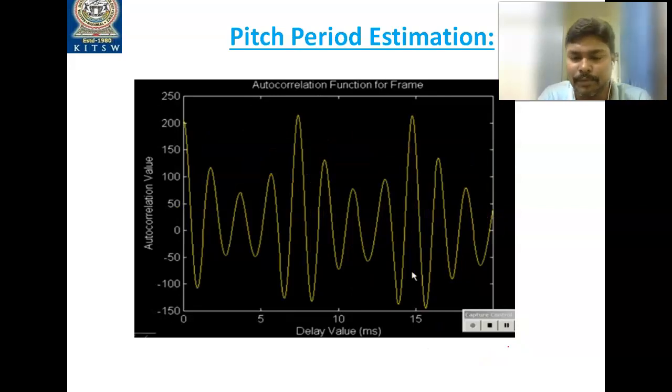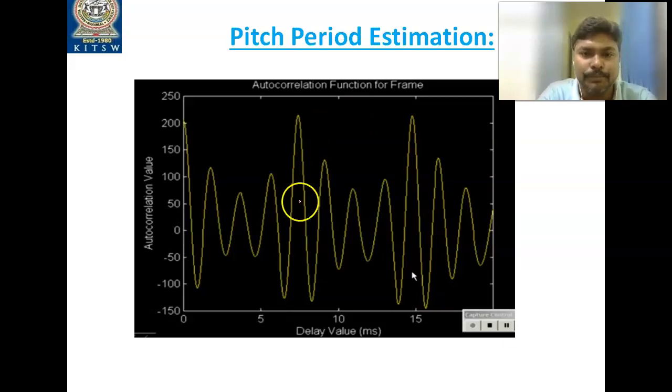In the previous slide, we considered the voiced segment of the speech, and I clearly mentioned that the pitch period is estimated only for voiced speech. That makes sense. For unvoiced speech there is no calculation of the pitch, because pitch is 0 there.